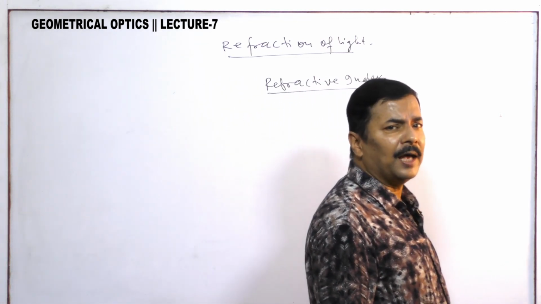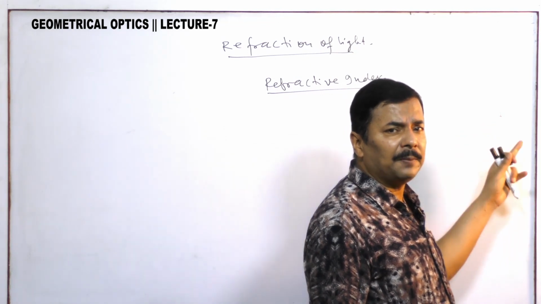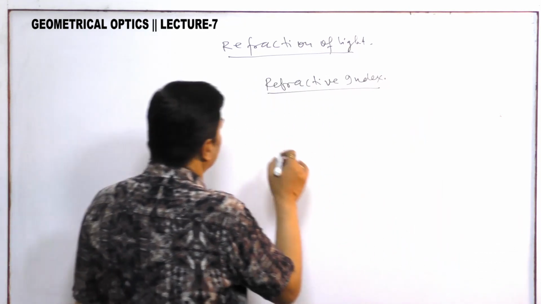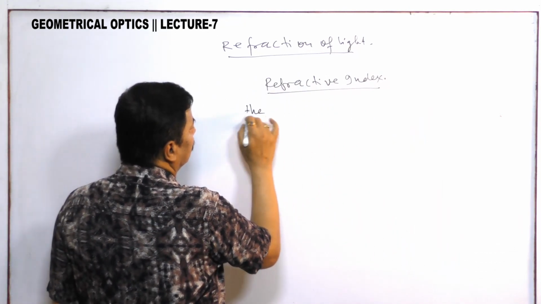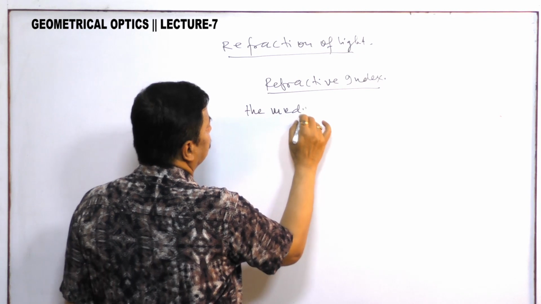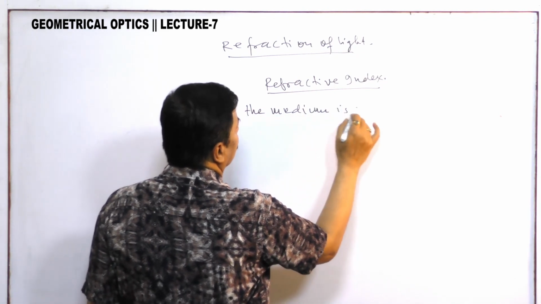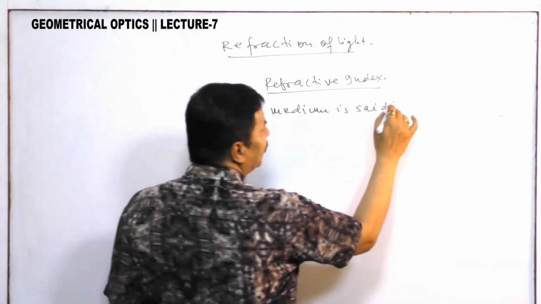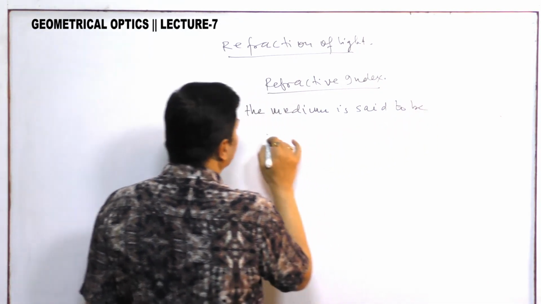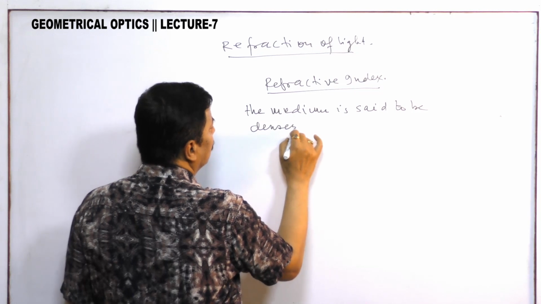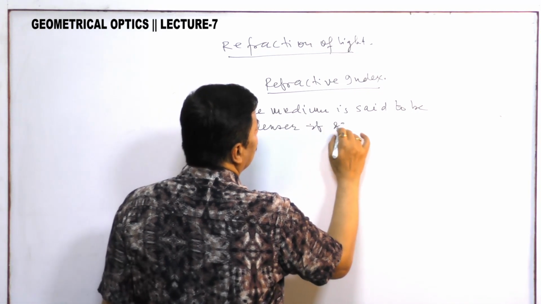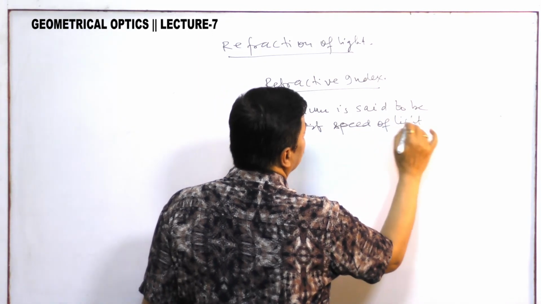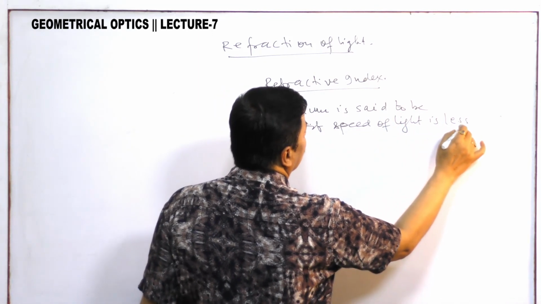In the same way, in the denser medium, the speed of light is less. The medium is said to be denser if speed of light is less.